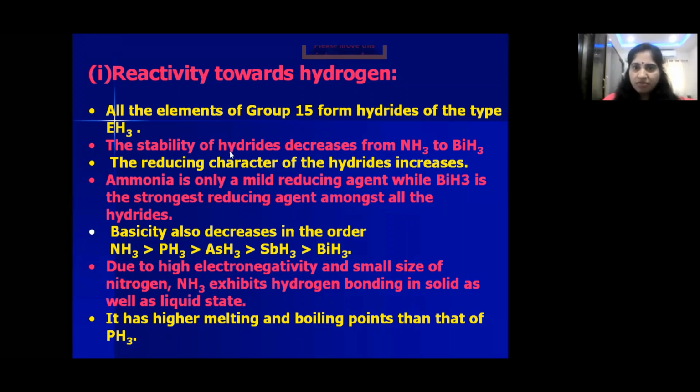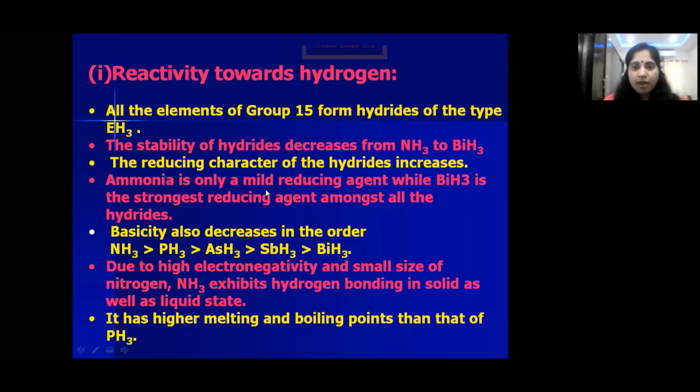Why does the stability of hydrides decrease? Because size from top to bottom increases, so bond length increases. Once the bond length increases, bond enthalpy decreases. That's why stability decreases. Now reducing character of hydrides increases. For this also you can write the same reason, top to bottom size increases. They can give hydrogen, which means they act like reducing agents. They oxidize themselves and reduce the other species. That's why top to bottom reducing character increases.